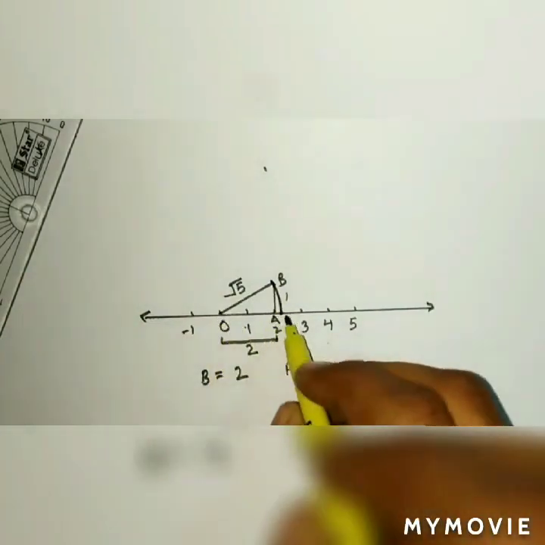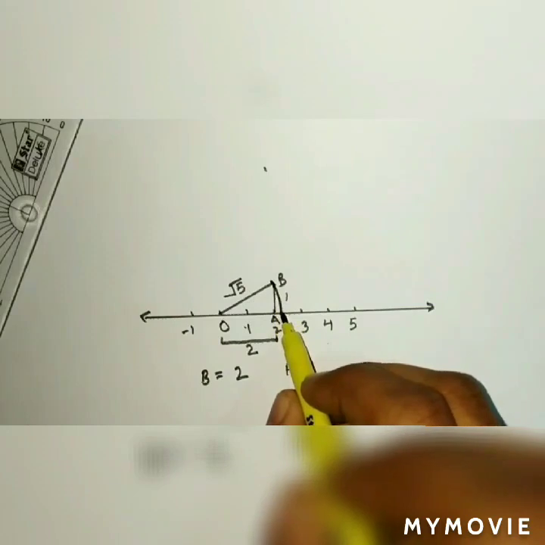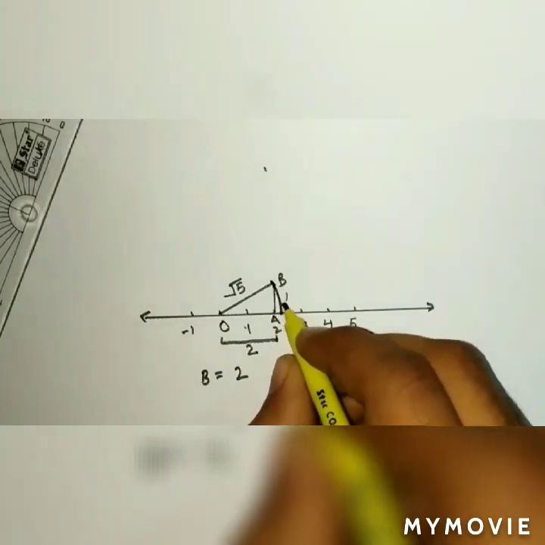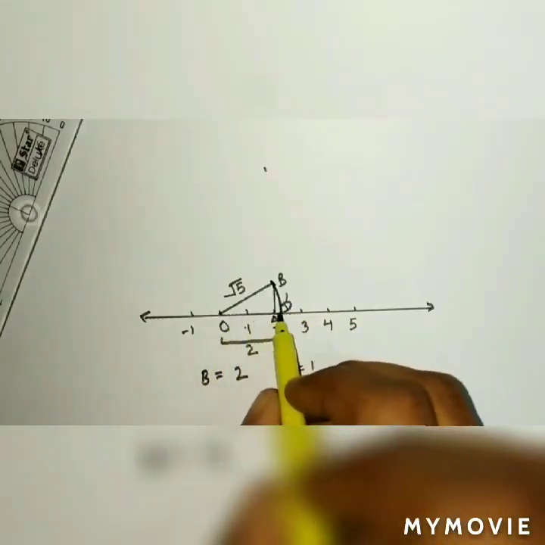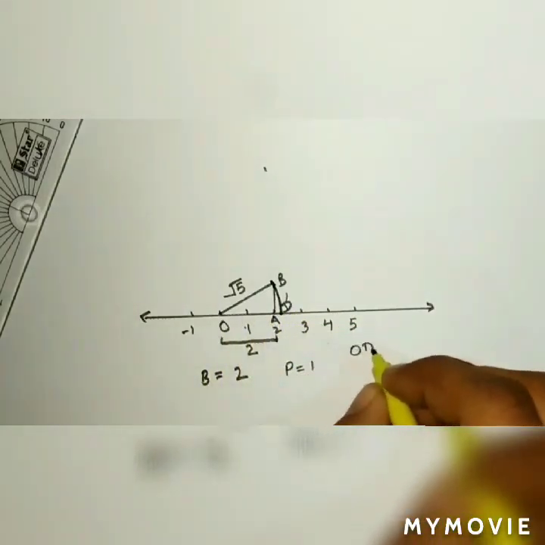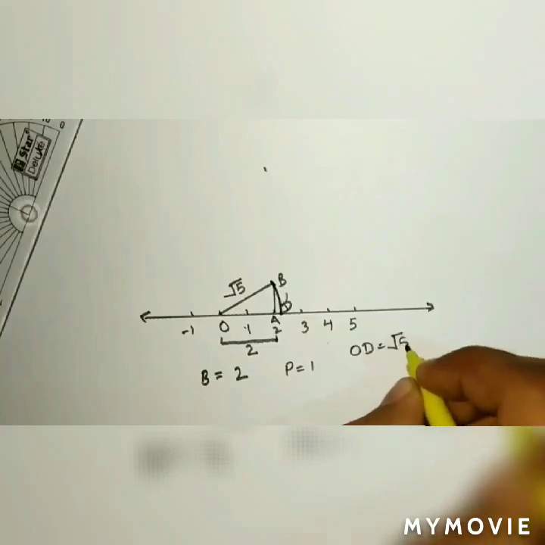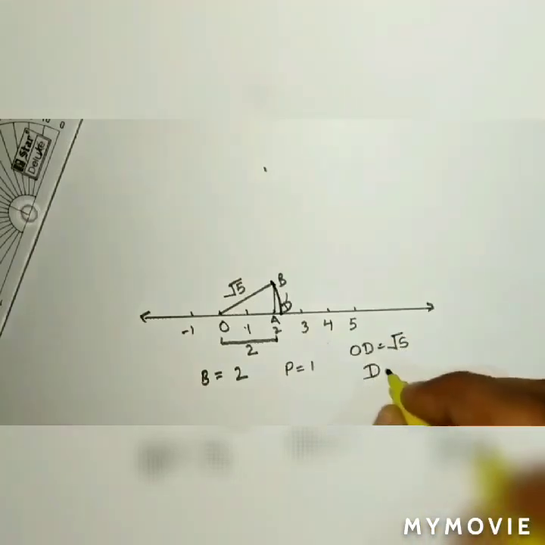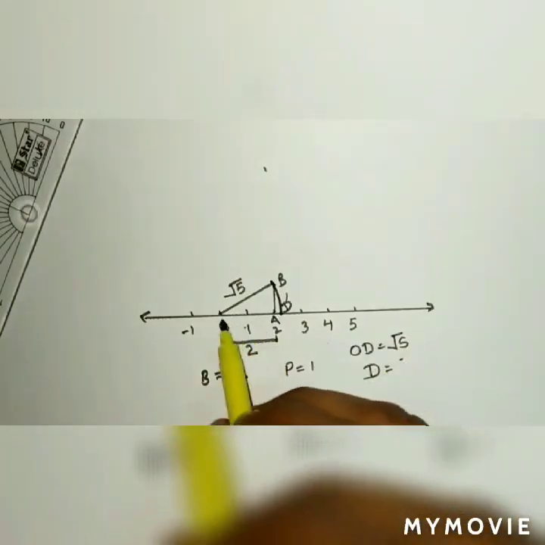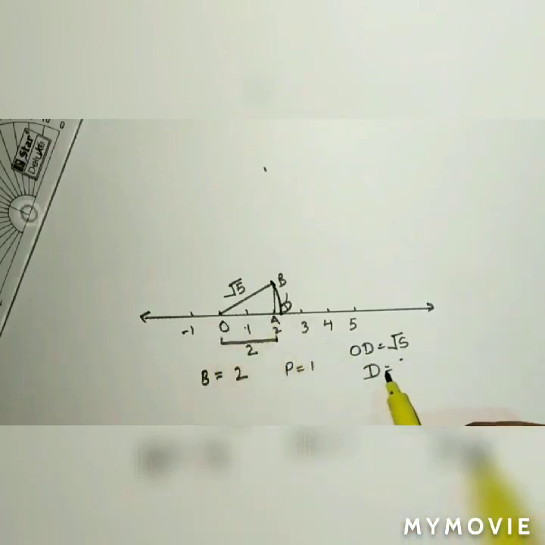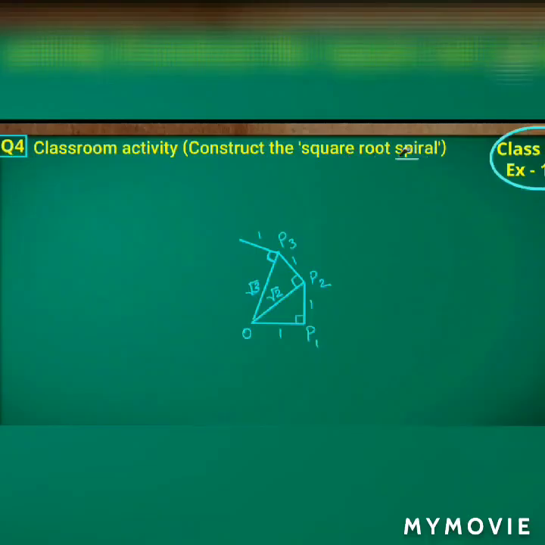How much did we get? Root 5. I'll make it point D here, so that OB is equal to OD, which is equal to root 5.